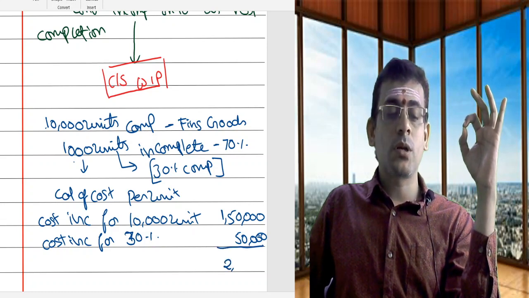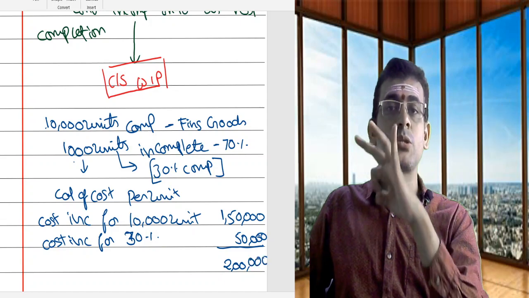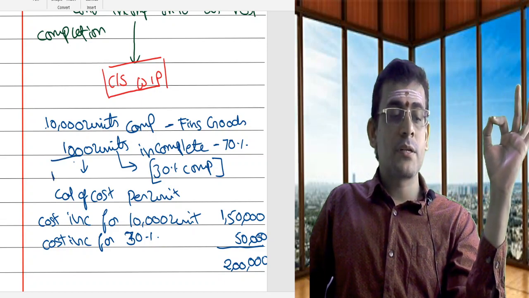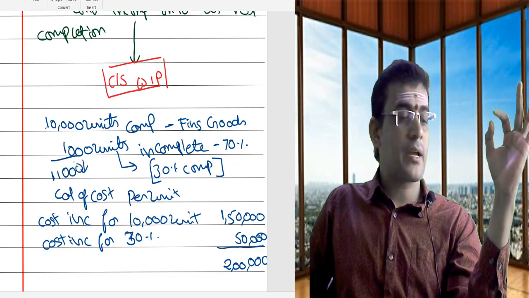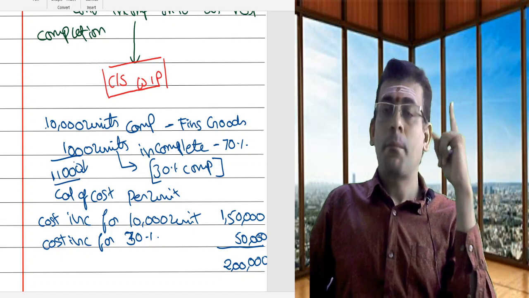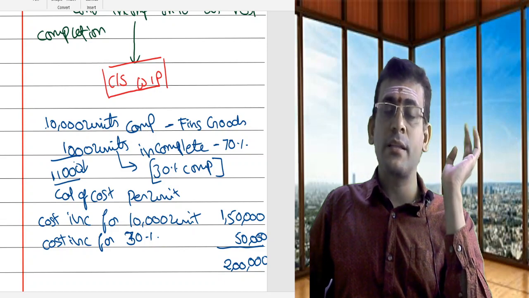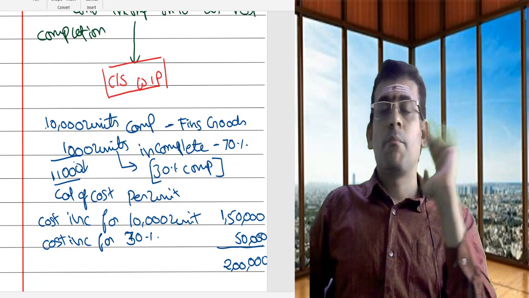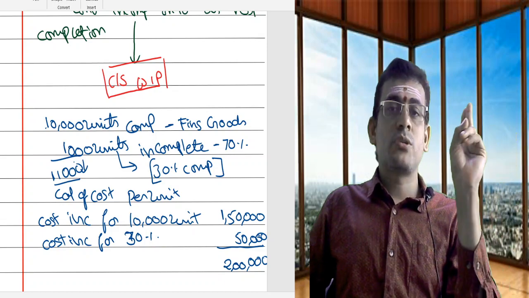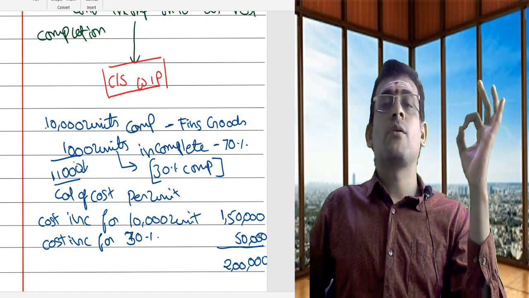So what is my total cost incurred? My total cost incurred is 2 lakhs. Now I can't take my total number of units as 11,000. I can't consider. Why? Because this 1,000 is not complete. But I need to find out cost per unit. If I divide this 2 lakhs with 11,000, my answer will be wrong. Because of this 11,000, 1,000 units is not complete in all aspects. But I need to find out cost per unit.